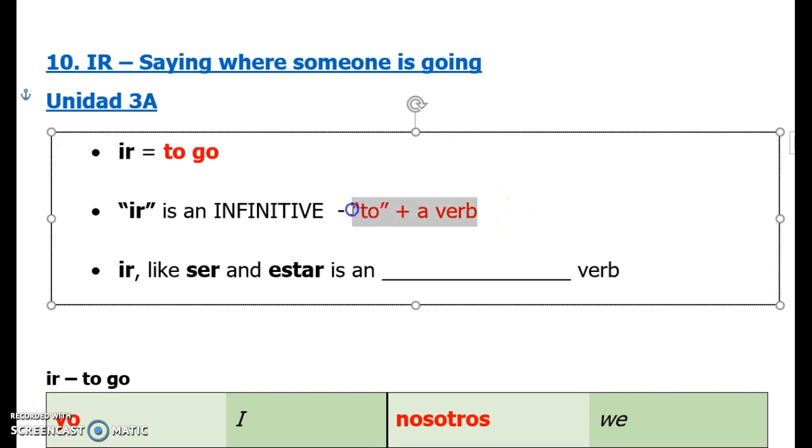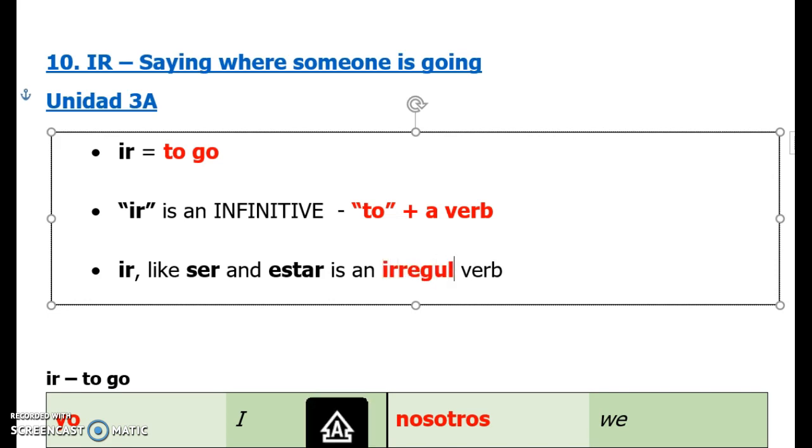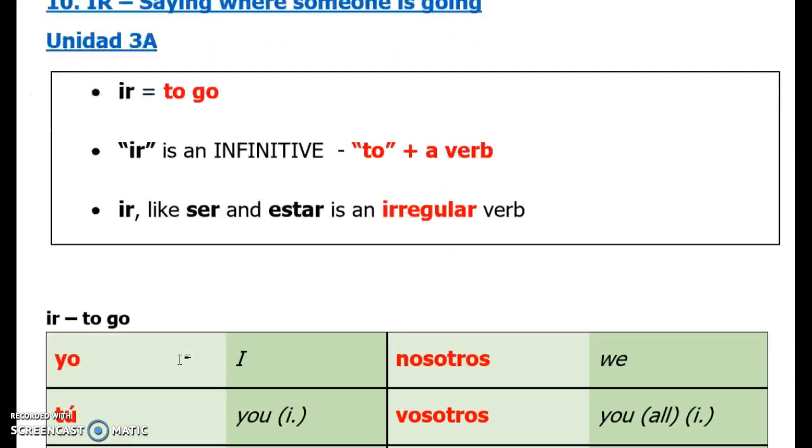And as I just mentioned, we're going to bold this to make it stand out a little bit more. As I just mentioned, ir is an irregular verb. So like ser and like estar, it doesn't follow a pattern. It does its own thing. All right. So it's not going to chop off the AR and you add the o, as, a, amos, ais, an. You're going to do something totally different here. So that's the most important stuff that we need to know. Let's go into our conjugation.